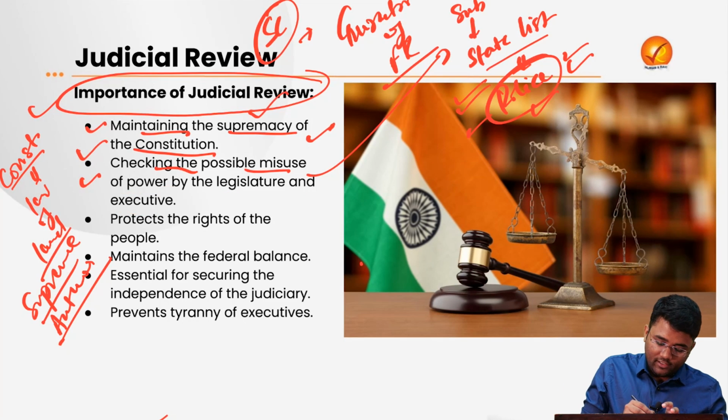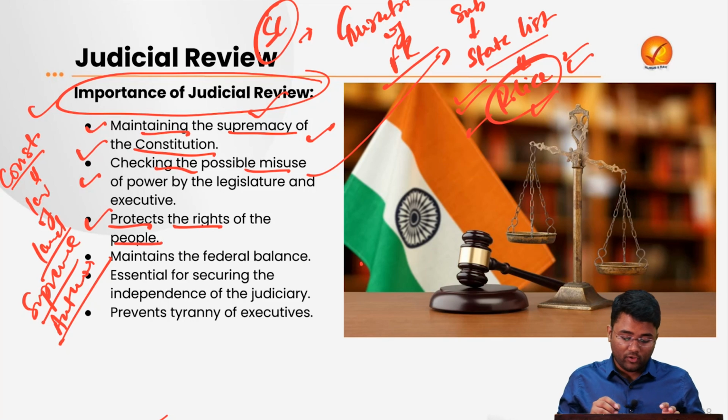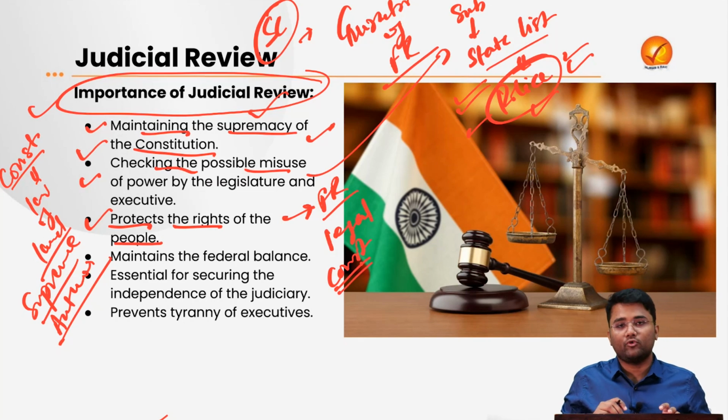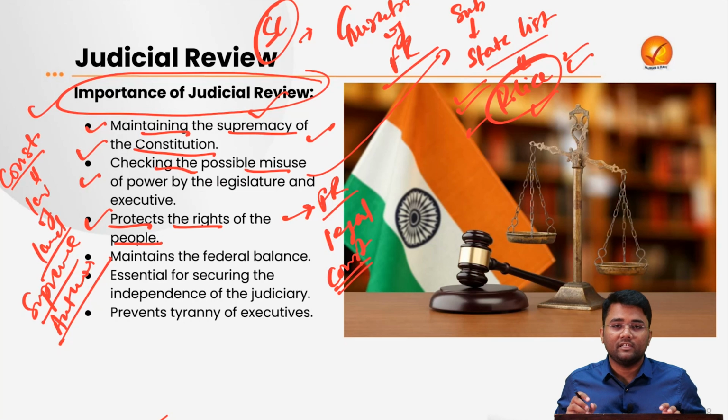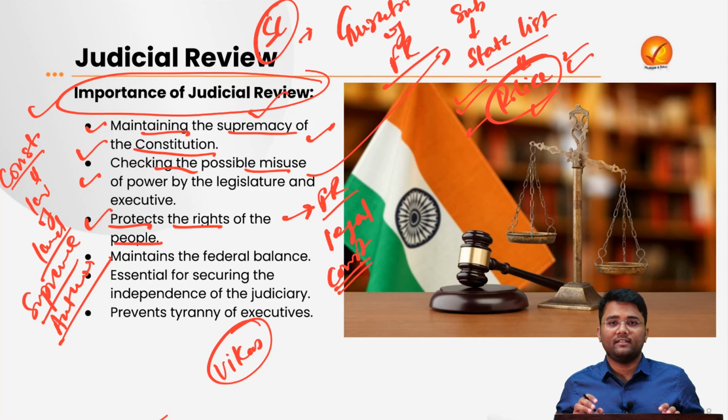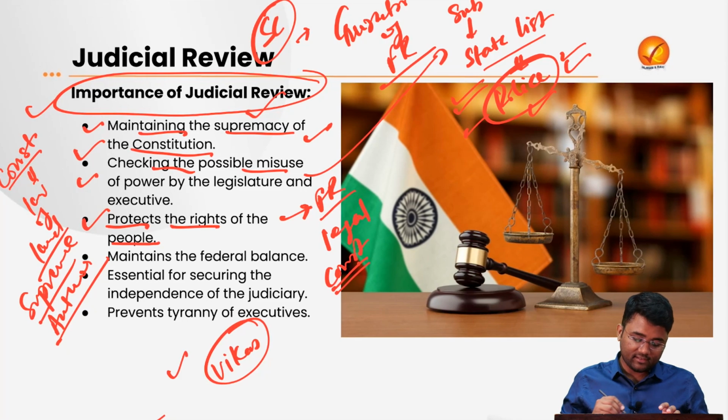Next, judicial review also helps in protecting the rights of the people, whether it is fundamental rights, legal rights or constitutional rights. All are being protected when this power of judicial review is with the judiciary. Let's take a very basic example. The elections are ongoing in our country. Let's suppose there is a particular person named Vikas. He went to his hometown to cast his vote.